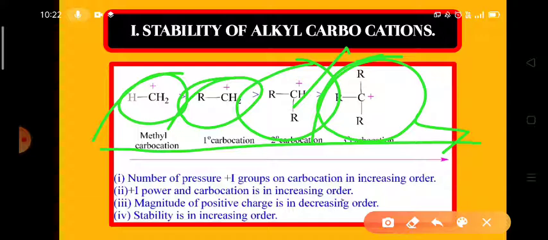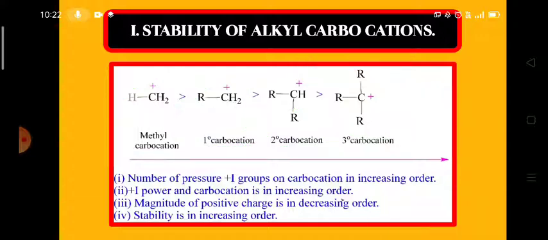So, like that, by using hyperconjugation as well as the inductive effect, we can explain the stability order of the alkyl carbocations.